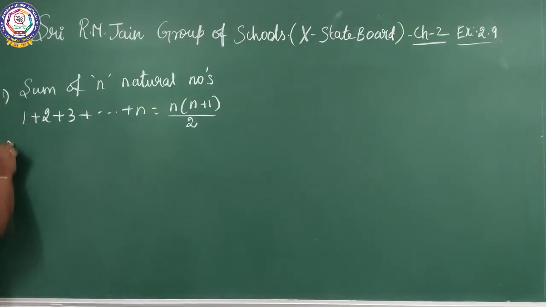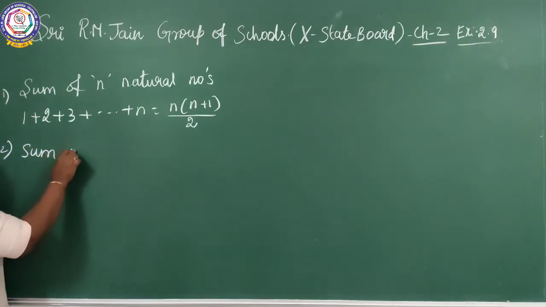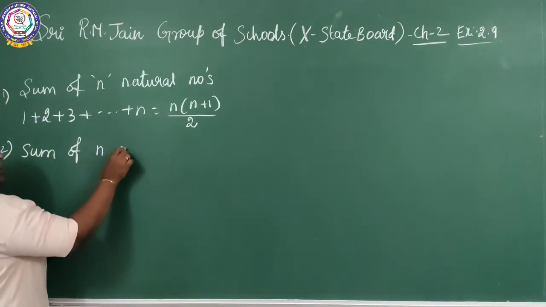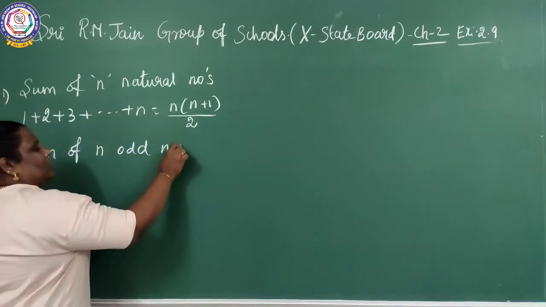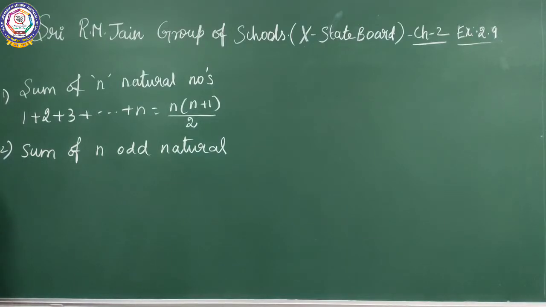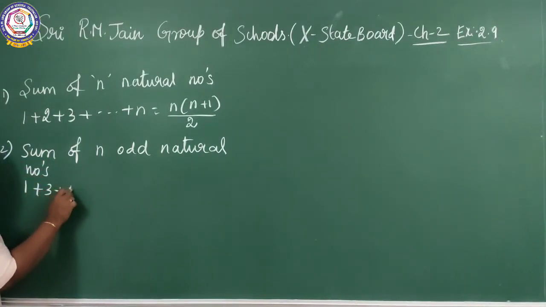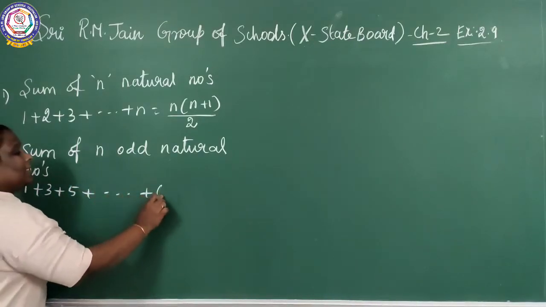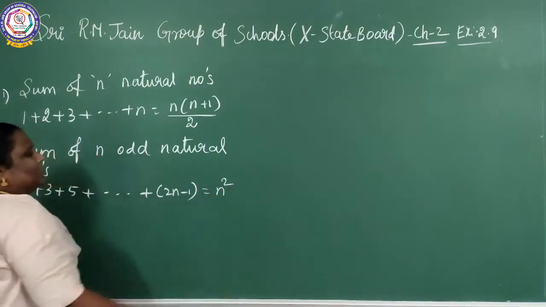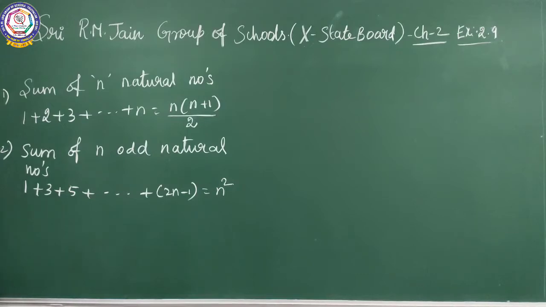Next one, see here. Sum of n odd natural numbers. Sum of n odd natural numbers equal to 1 plus 3 plus 5 plus etc. plus 2n minus 1 equal to n square.